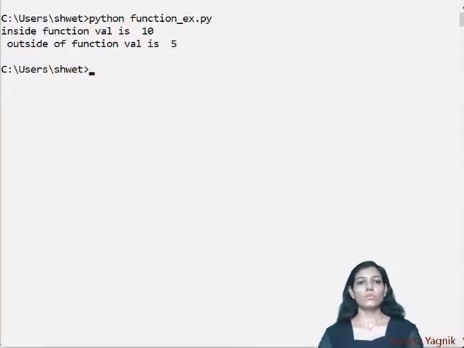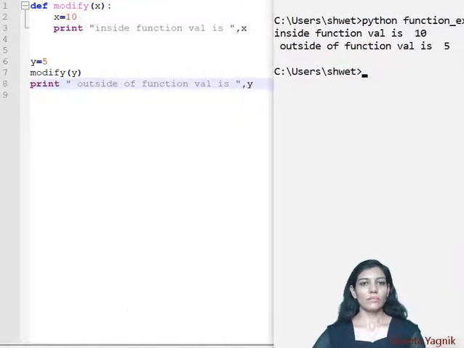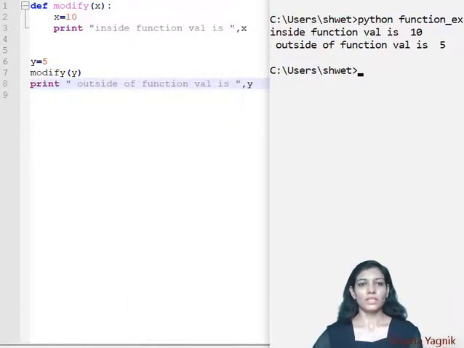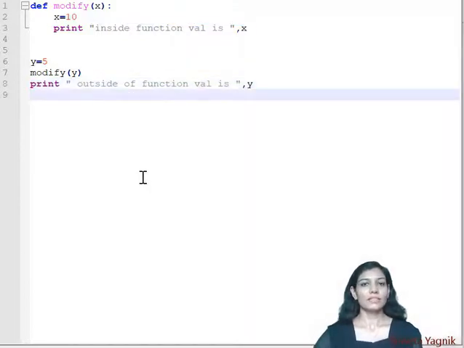Inside function value is 10. So what is happening over here? Inside function the value is 10 because I have assigned value 10 to x, and outside function value is 5. So surprisingly, it has not changed the value of y. So why is it happening like this? Let us understand the code.